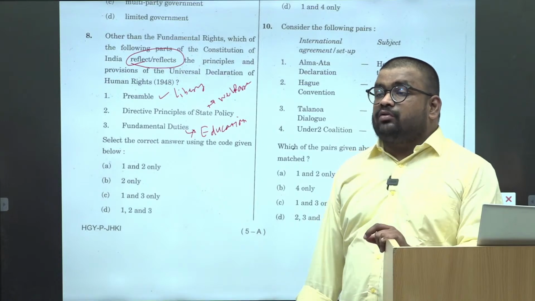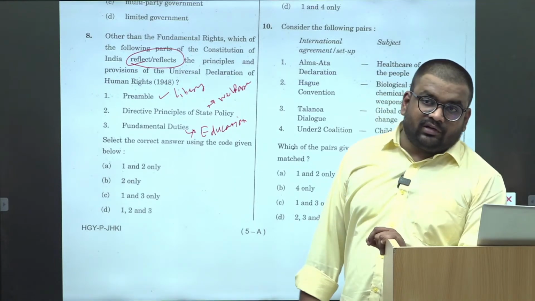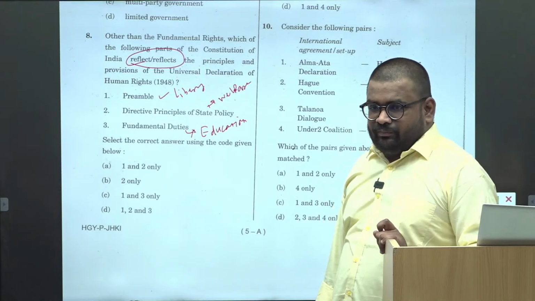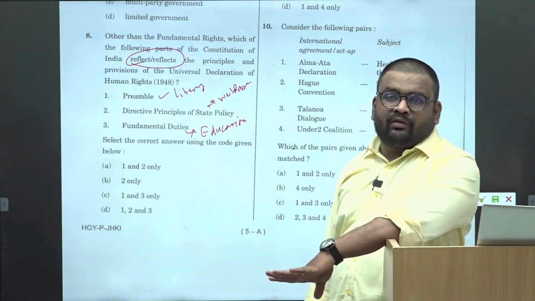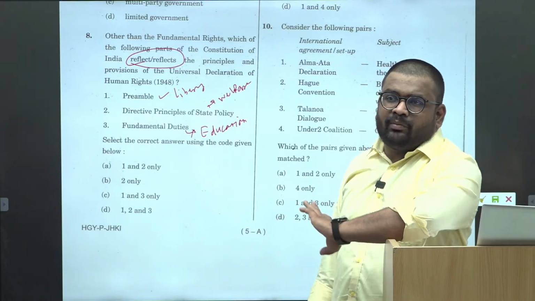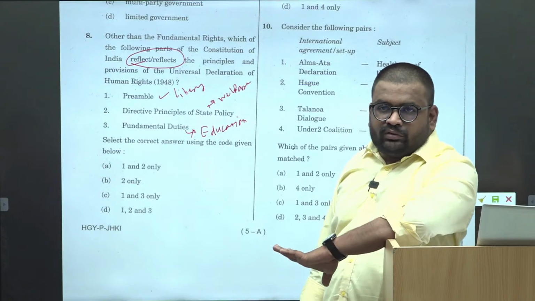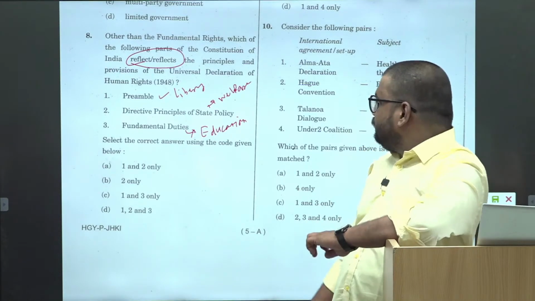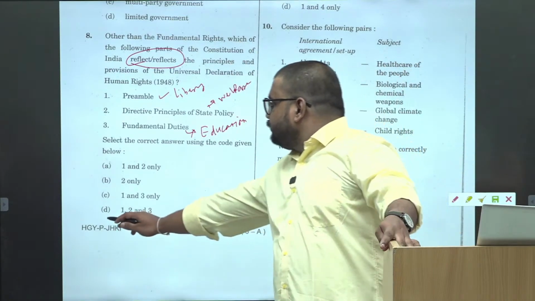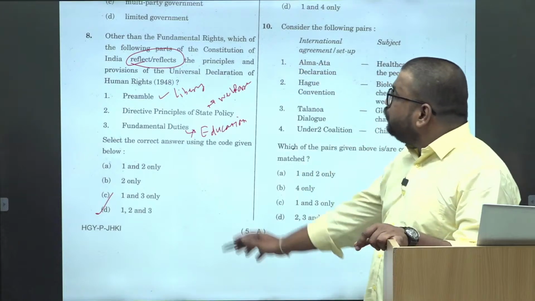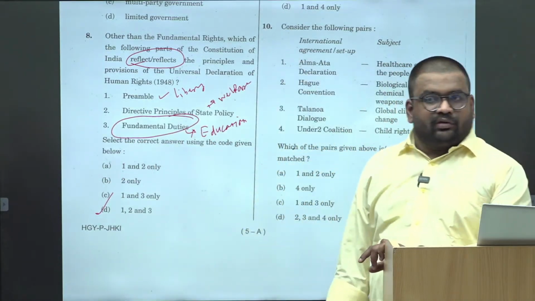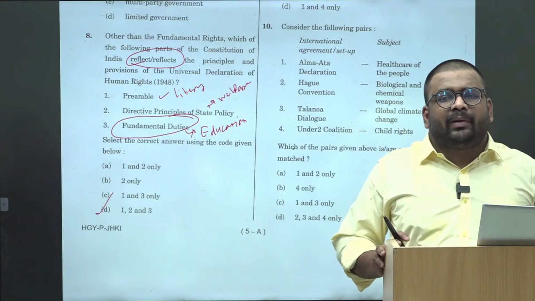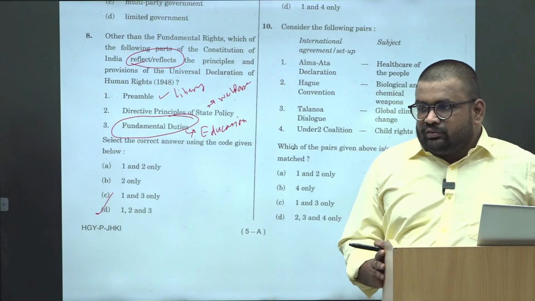Duty of the parents to educate their children up to I think 14 years. No, that is the fundamental duty. So all three are related. Again, unnecessarily don't eliminate the option. You simply think over the provisions and try to apply it. Okay, all three. And if you are doubtful with respect to the fundamental duties, again give the benefit of doubt to it. Okay.